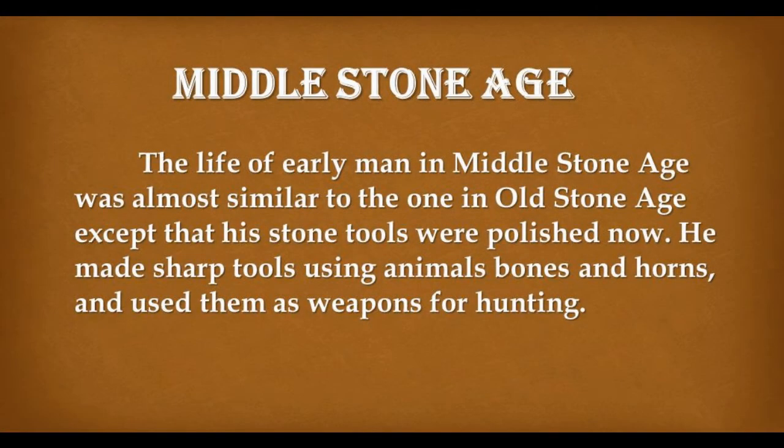Middle Stone Age. The life of early man in the Middle Stone Age was almost similar to the one in the Old Stone Age, except that his stone tools were polished now. He made sharp tools using animal bones and horns and used them as weapons for hunting.